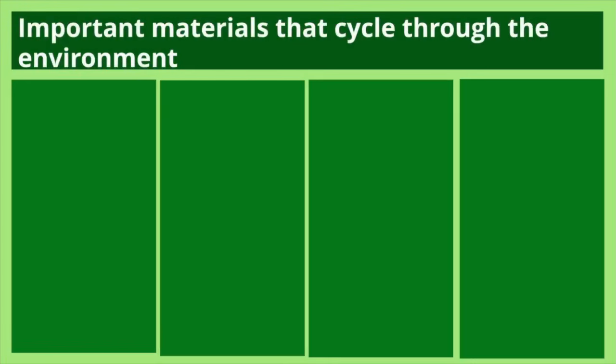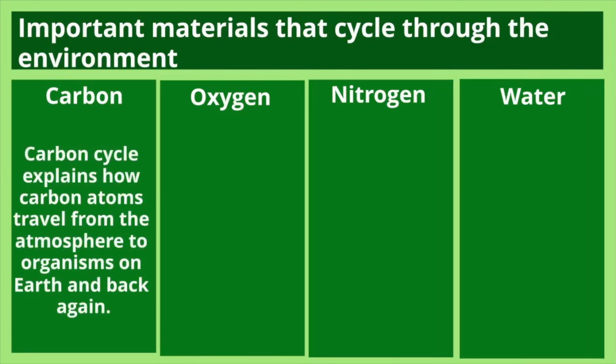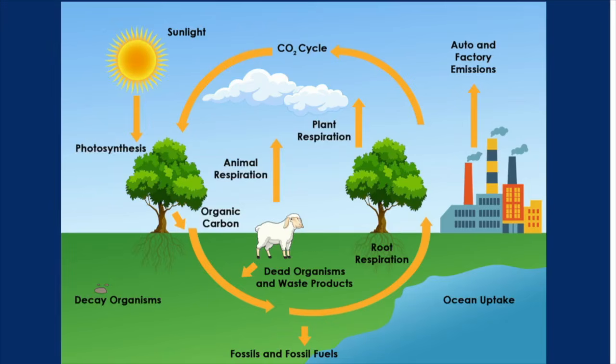Important materials that cycle through an environment are carbon, oxygen, nitrogen, and water. The carbon cycle explains how carbon atoms travel from the atmosphere to organisms on Earth and back. Here you can see the carbon cycle.